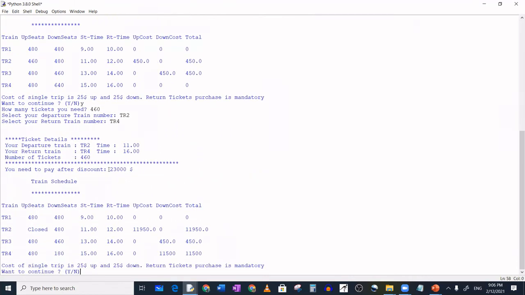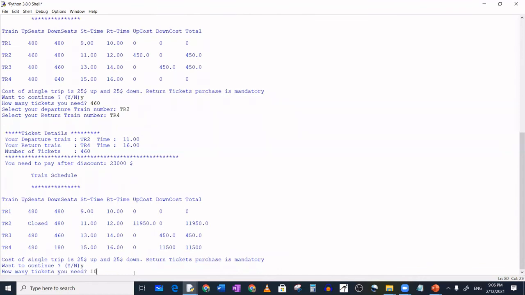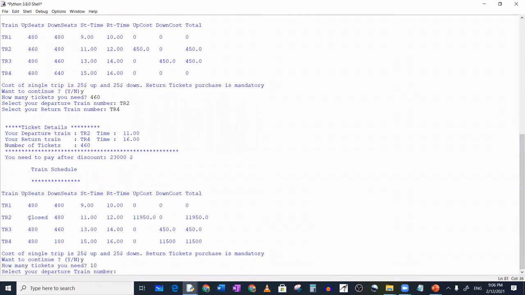So you can see this much amount you have to pay. Now you can see closed, right? Closed is displayed because 480 is already done, so it is closed. No one can travel in train 2 now. Again, we can check whether that validation is working or not. So I press yes. I need only 10 tickets now. Purposefully I will give TR2 to check whether my validation is working or not.